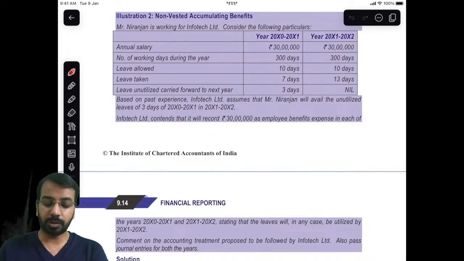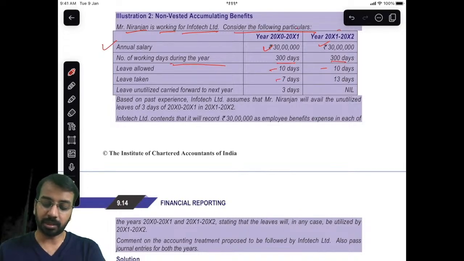Let's look at a couple of questions on this. Mr. Niranjan is working for Infotech Limited. Consider the following particulars. Annual salary 30 lakhs. Number of working days during the year 300. Leave allowed 10 days. Leave taken: first year 7 days, second year 13 days. Leave unutilized carried forward to next year 3 days.